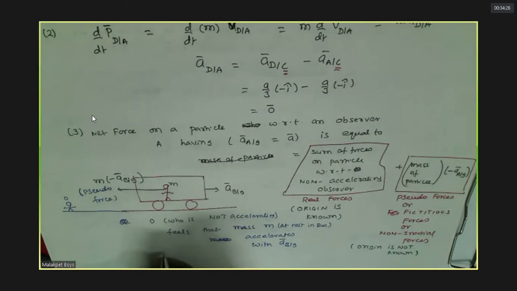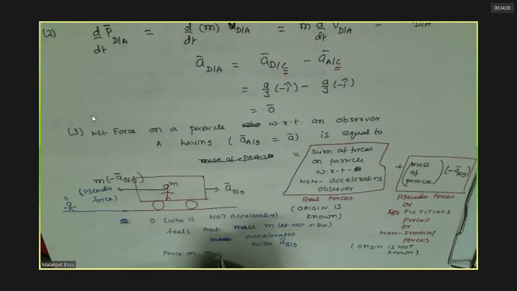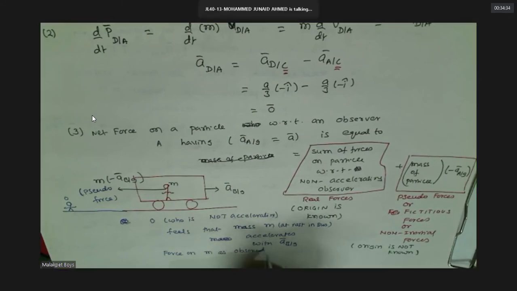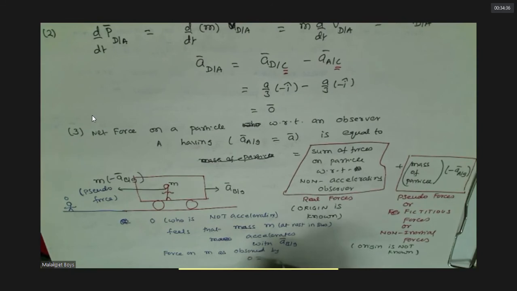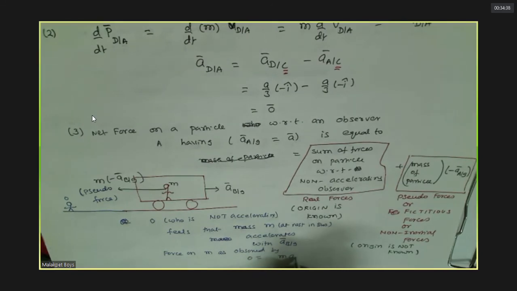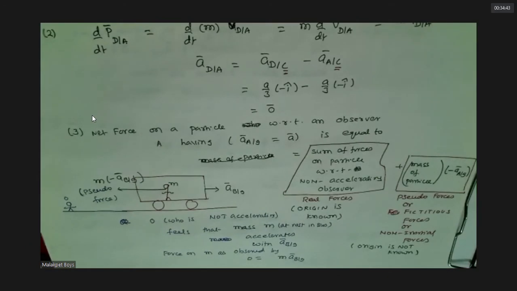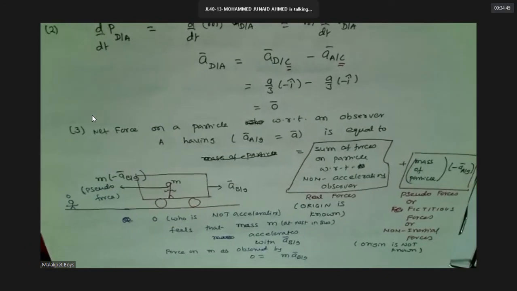So according to him, force on m as observed by whom? O, is mass into acceleration of bus with respect to ground. That's all. Understood this?